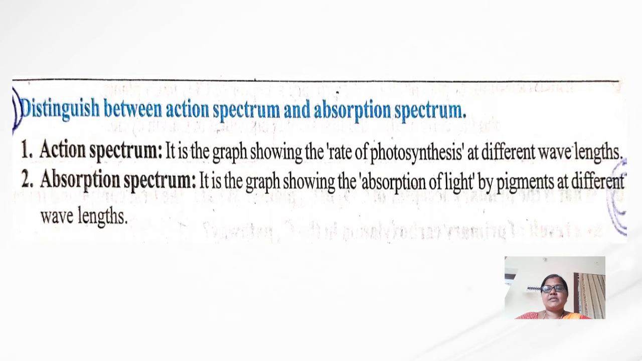Distinguish between action spectrum and absorption spectrum. The action spectrum is the graph showing the rate of photosynthesis at different wavelengths. When it comes to the absorption spectrum, it is the graph showing the absorption of light by pigments at different wavelengths. So these are the differences between the action spectrum and absorption spectrum.